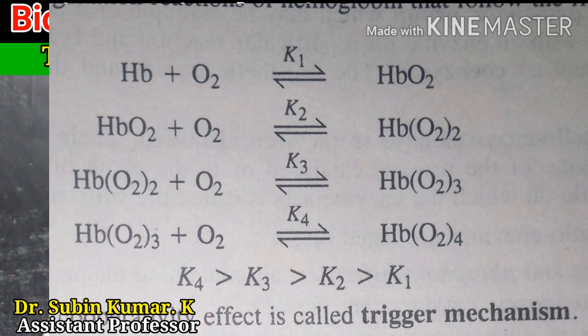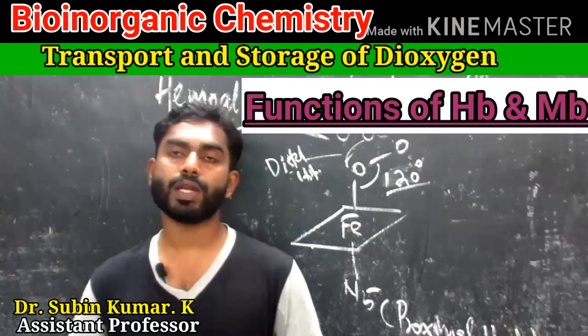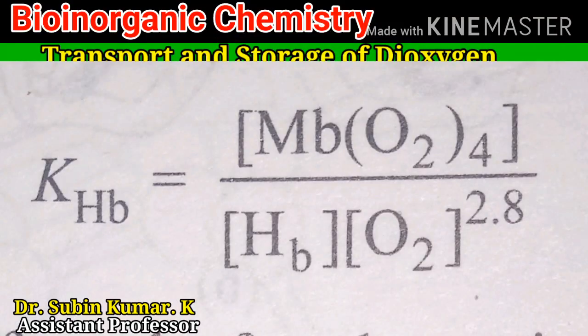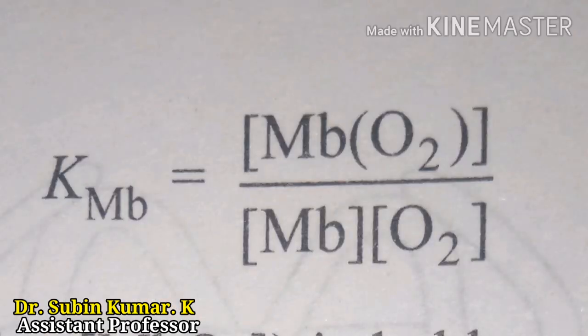The KHb is equal to the concentration of HbO2 four times divided by the concentration of Hb into the concentration of O2 raised to 2.8. Note the digit 2.8. The 2.8 exponent for dioxygen shows that the binding of 4 oxygen molecules is not independent.